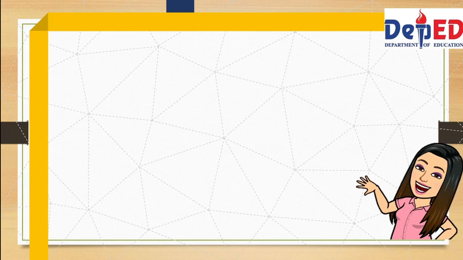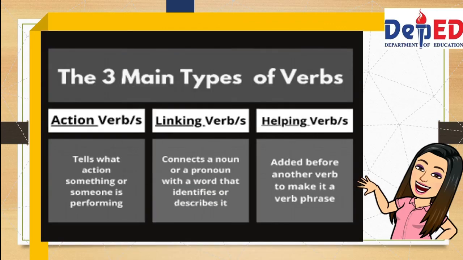Now, there are three main types of verbs. They are action, linking, and helping verbs. The action verb tells what action something or someone is performing. For example, read, write, and walk.